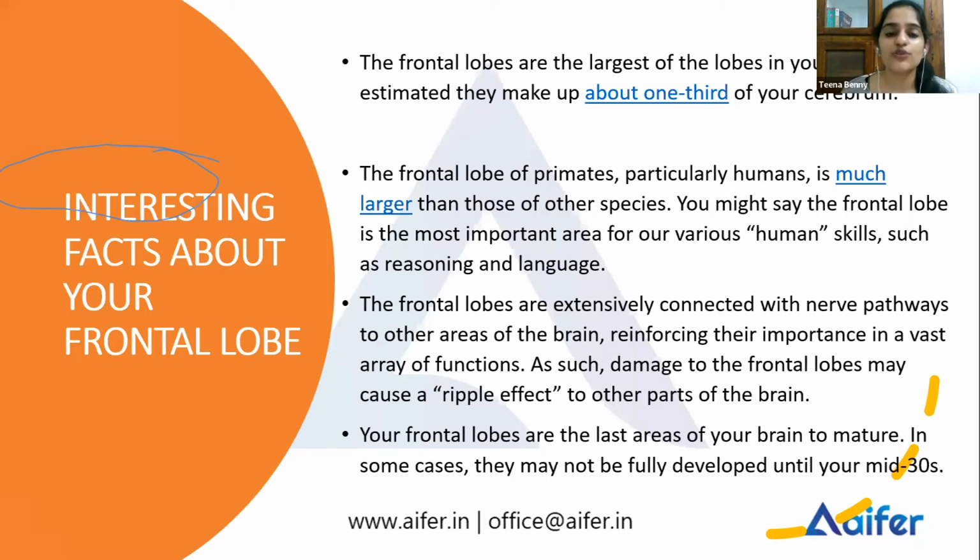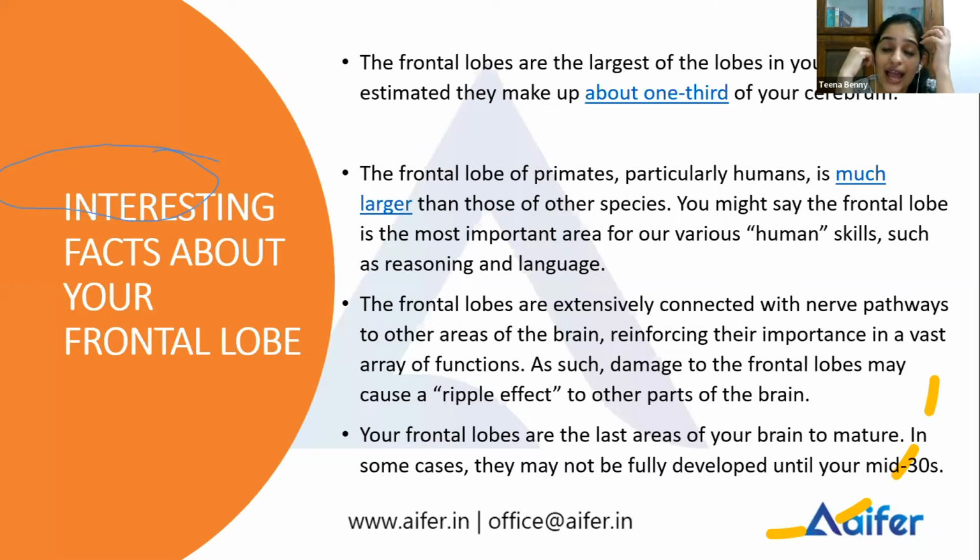Why do you think it is so? We have a lot of human skills, right? Language skills, reasoning skills. Because of which we have a much larger frontal lobe. And this frontal lobe is also connected to other regions of your brain, so it plays a lot of functions. All these areas are interconnected.